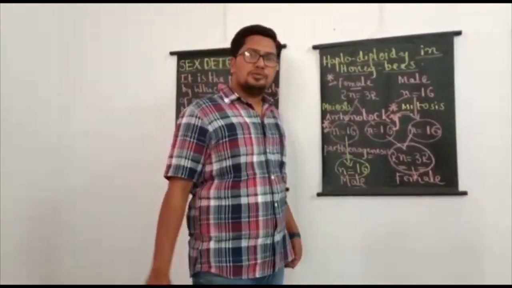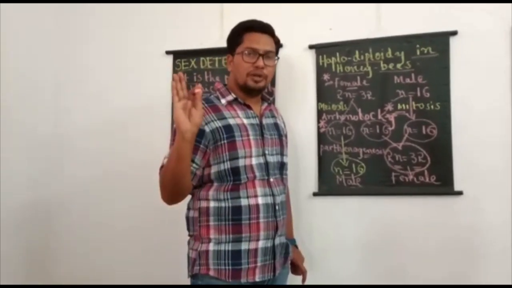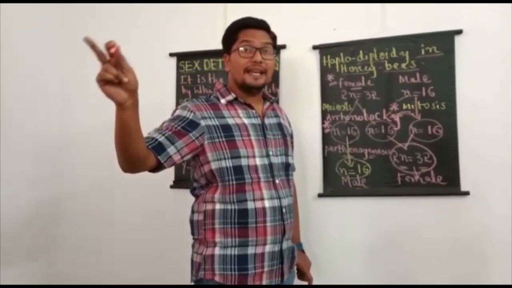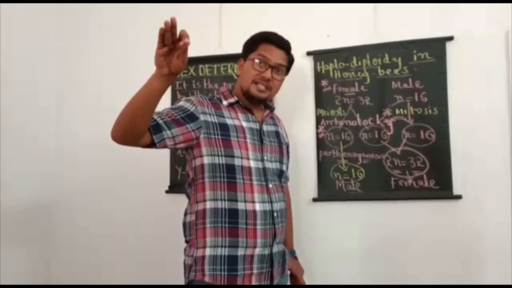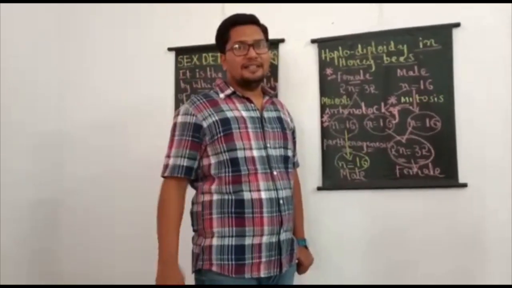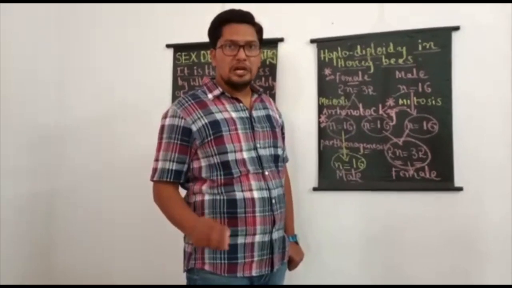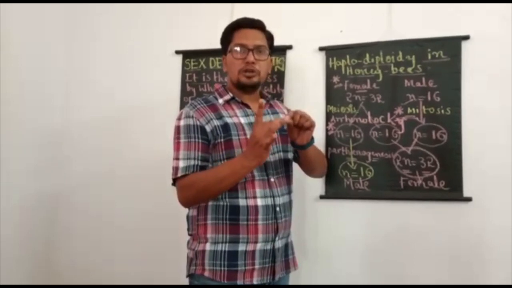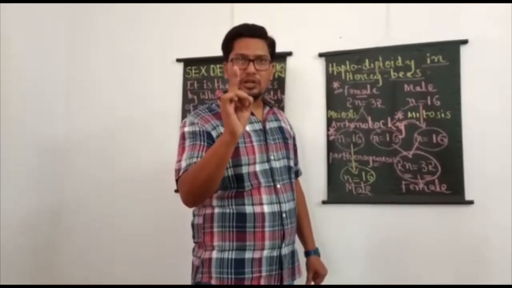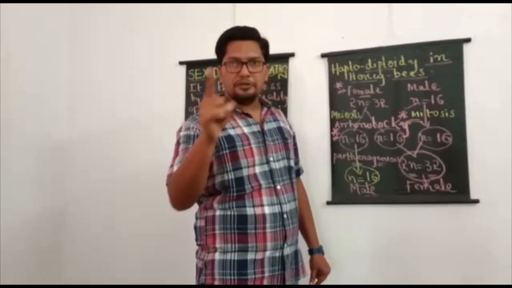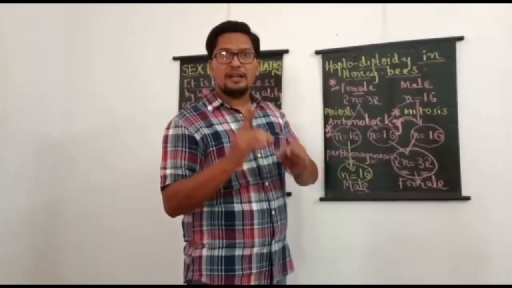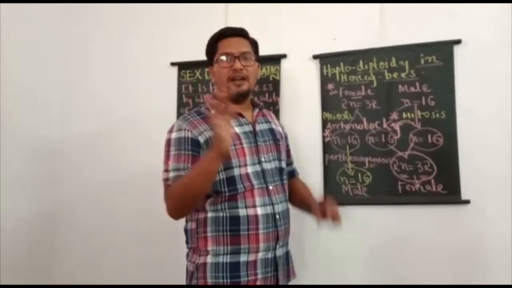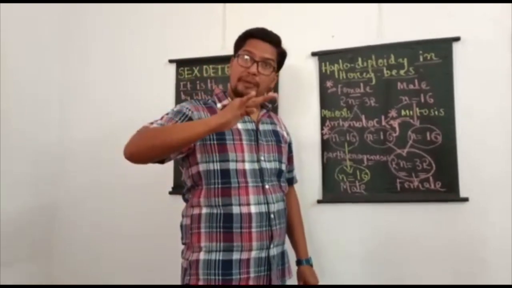Two other types of parthenogenesis are there. For your information, remember, if an unfertilized egg develops only into female, that is called thelytoky. When an unfertilized egg can develop into either male or female, that is called amphitoky. So total parthenogenesis is of how many types? 3 types. Arrhenotoky, thelytoky, amphitoky. What is arrhenotoky? Unfertilized egg develops only into male. What is thelytoky? Unfertilized egg develops only into female. What is amphitoky? Unfertilized egg may develop into either male or female.